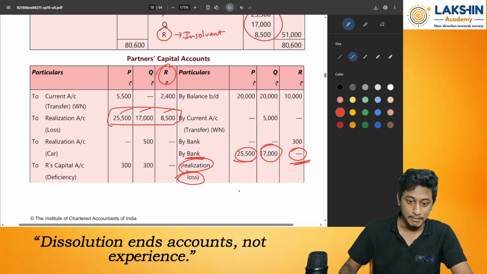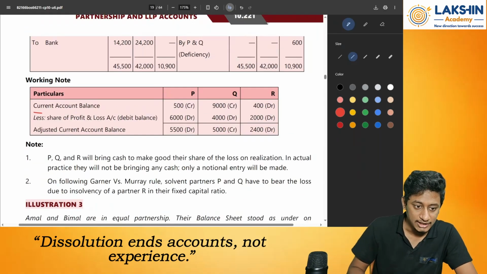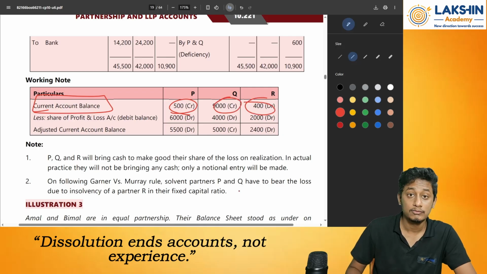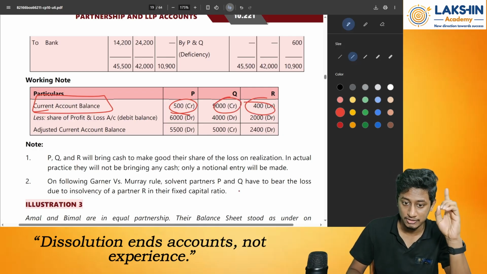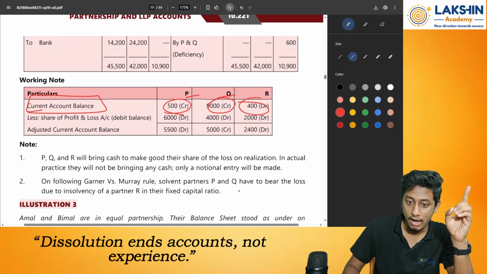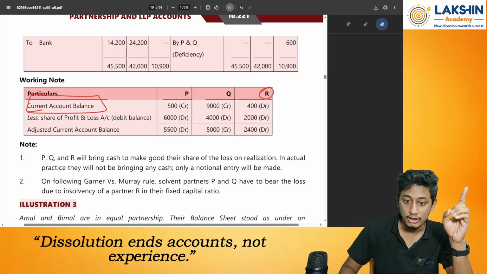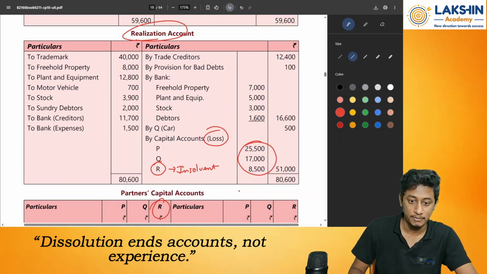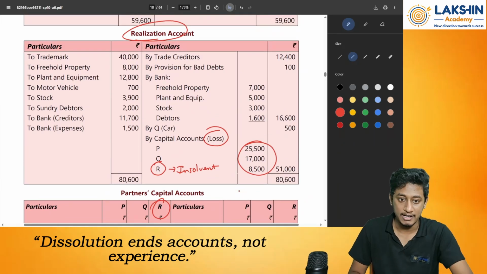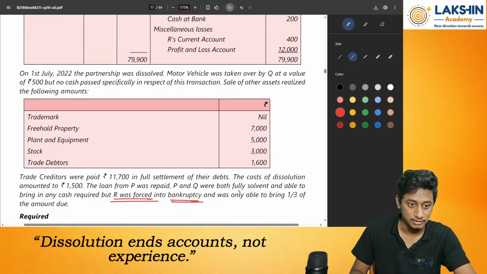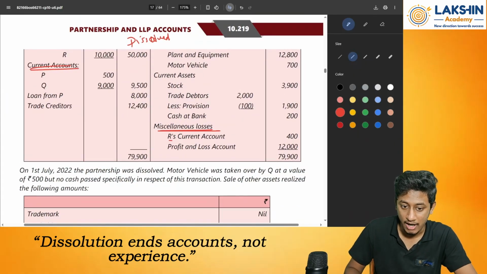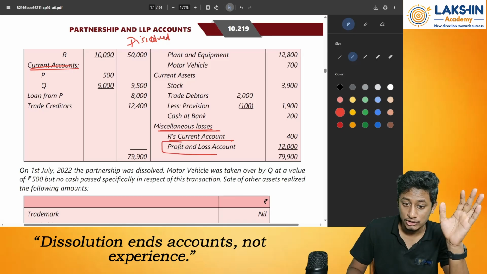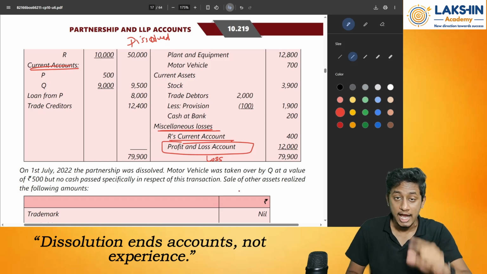Done. First part. Second part, what I want to tell you is this part. See, the current balances in the current accounts. Mr. P and Mr. Q have credit balances, whereas Mr. R has a debit balance over here, right? So now what to do? Now adjust the share of profit and losses. In my balance sheet, check for the general reserves and the P&L account balances. So go to the balance sheet at the top in the question. See, in miscellaneous losses, I have R's current account, no issues. But I also have what? Profit and loss. This is the cumulative or accumulated losses of all the years. I need to distribute this.